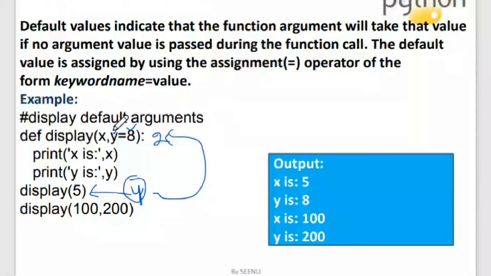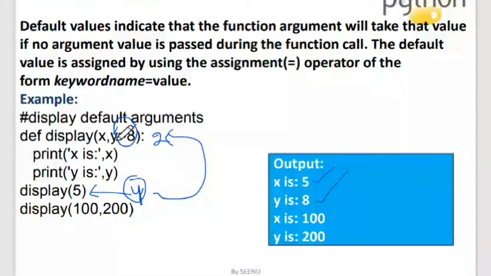So what is it printing on the output? I have passed 5, and because this is a positional argument, 5 will be given to x. So x is equal to 5. Now what is it printing for y? It is printing for y the value that I have assigned here, because I didn't pass y.